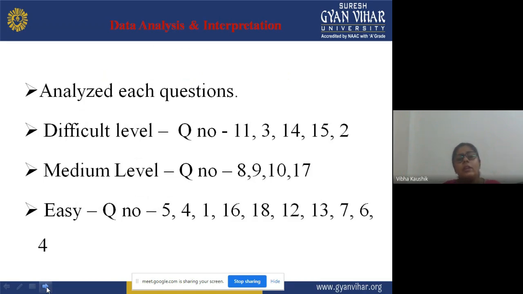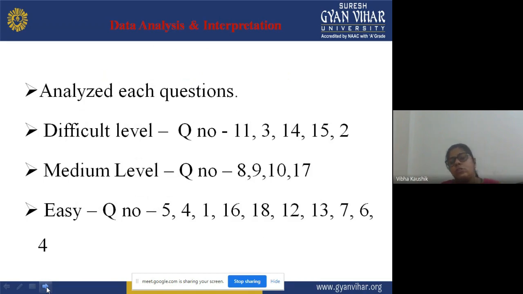Difficult level means only some people were able to attempt those questions. These are the difficult level: question numbers 11, 3, 14, 15, 2. These are some test items judging the performance or assessing your aptitude, and these are the difficult questions, meaning only some students will be able to solve these questions.